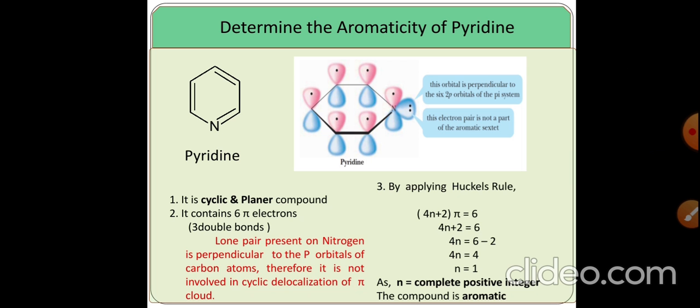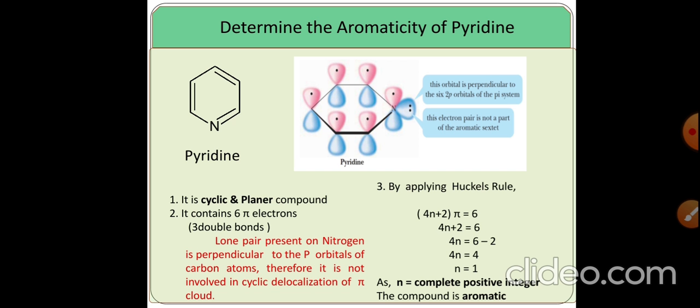Now if you look at the molecular orbital structure of pyridine, you will find that the lone pair of electrons on the nitrogen, represented as a blue dumbbell, is perpendicular to the p orbitals of the carbon atoms. Therefore this lone pair is not involved in delocalization of the electrons in pyridine. So while calculating the total number of pi electrons, we will not take the lone pair into consideration.